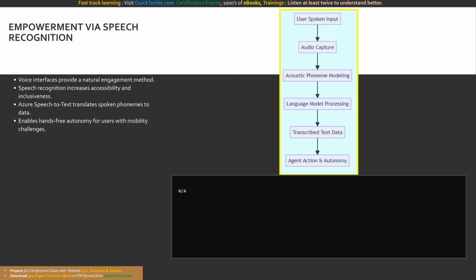Observe the speech-to-text pipeline on screen. The user's spoken input is captured as audio, which then passes through acoustic phoneme modeling and language model processing. This sophisticated AI chain outputs transcribed text data, which ultimately grants the user hands-free agent action and total operational autonomy.